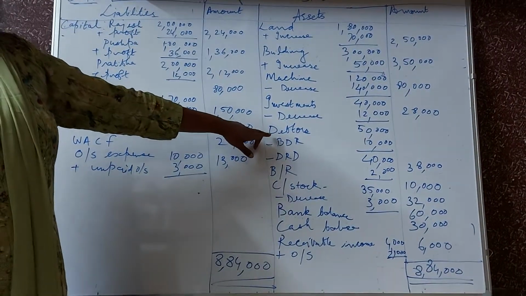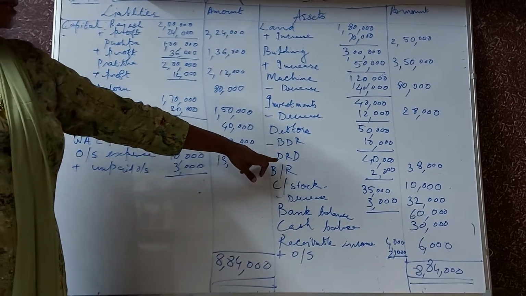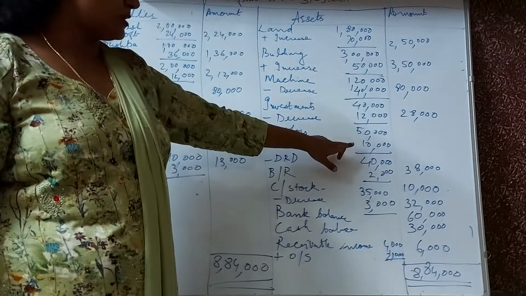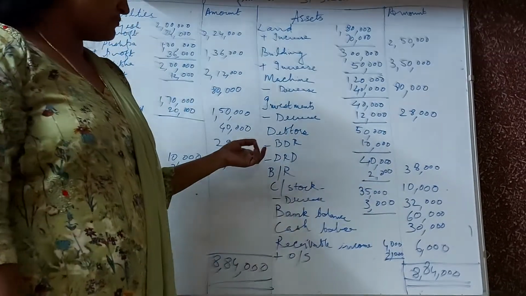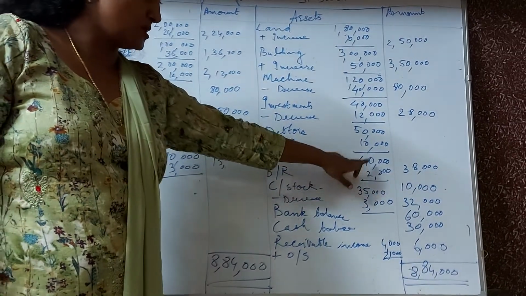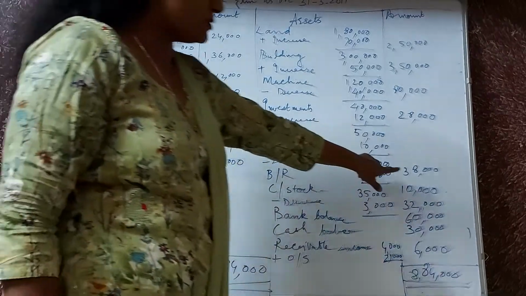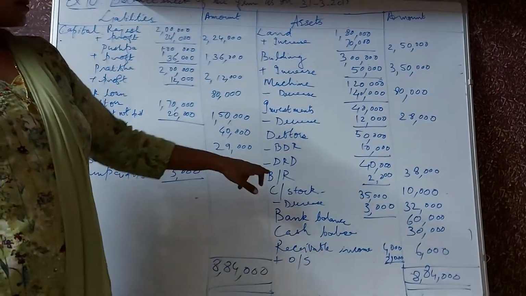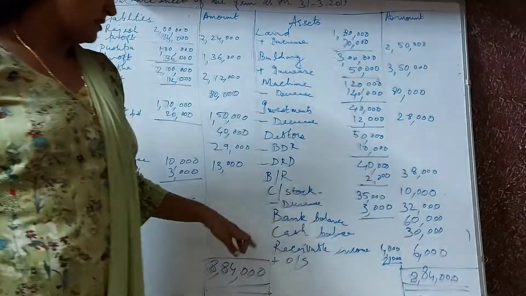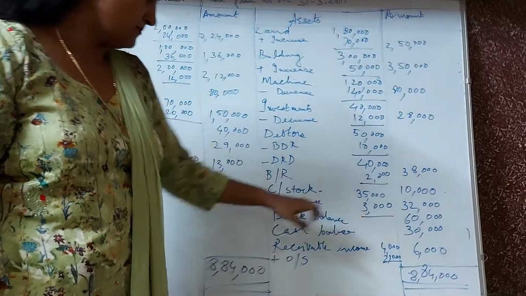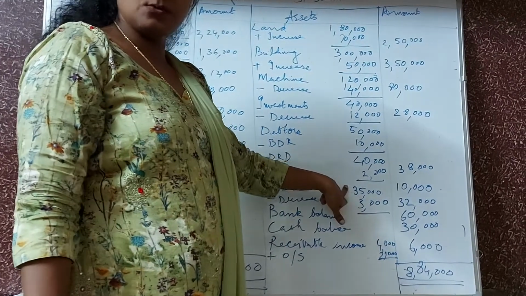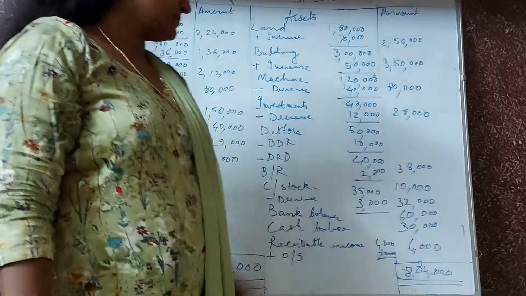Next is adjustment on debtors, that is bad debt reserve and discount reserve on debtors. Bad debt reserve was 10,000. So 50,000 minus 10,000, 40,000. So we have to again adjust discount reserve on debtors. So again discount reserve on debtors was 2,000. So 40,000 minus 2,000 gives you 38,000. Next is bills receivable. Bills receivable were 10,000. Closing stock 35,000. There is a reduction in the value of closing stock by 3,000. So 35,000 minus 3,000 gives you 32,000.